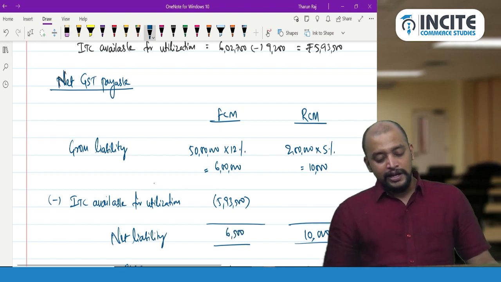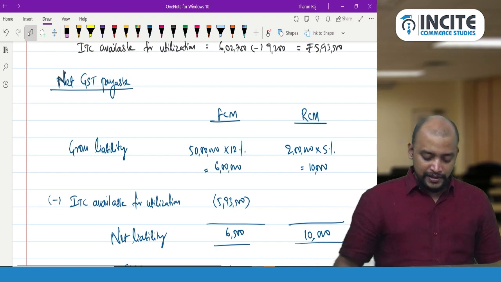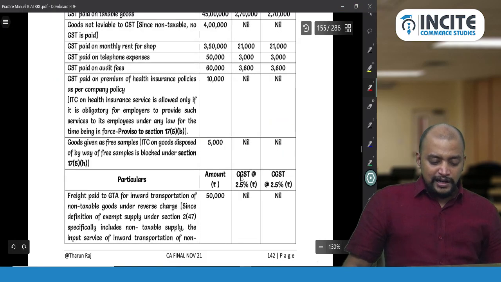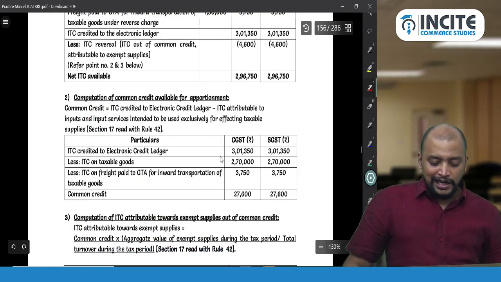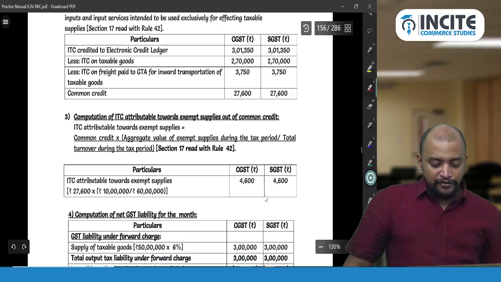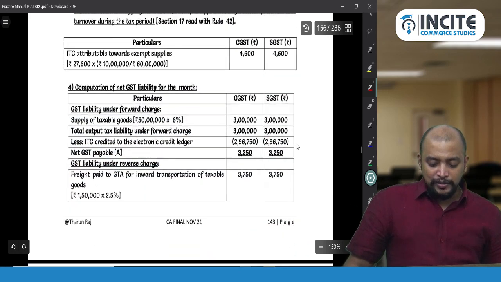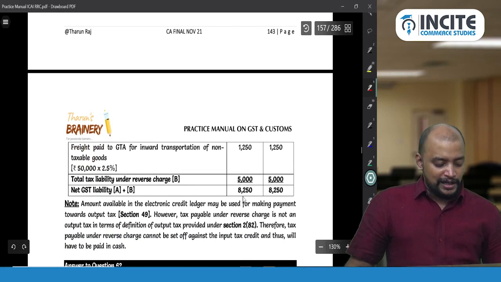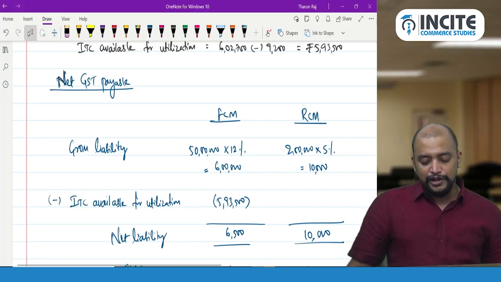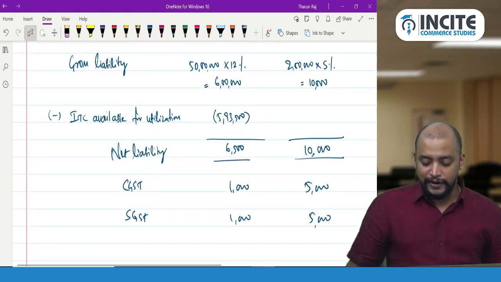Okay. And RCM liability 10,000. So now here if you see the total liability, computation of common credit, ITC attributable. So if you see net liability 8,250 into 2, 16,500. We also got 16,500. Okay.